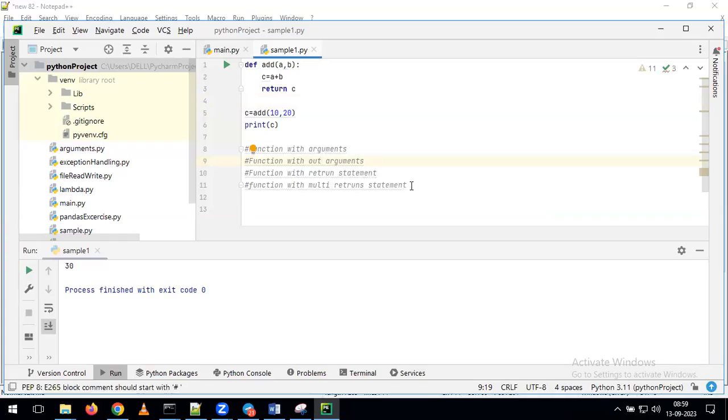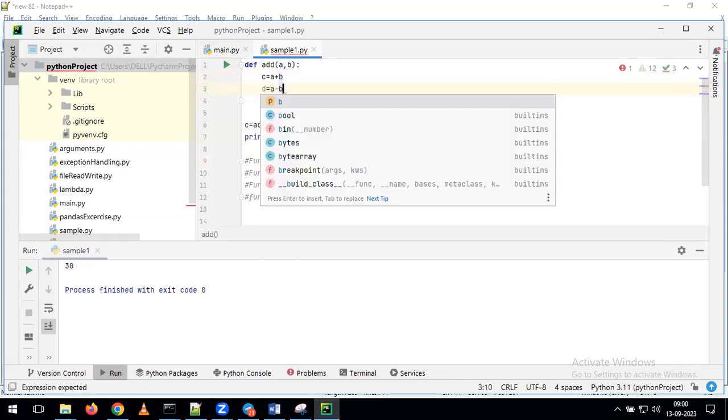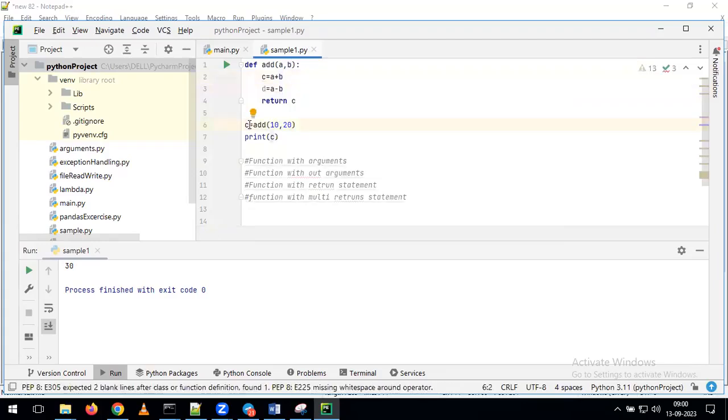What is the meaning of multi-return statement here? For example, I'm adding D is equal to A minus B. And here I'm giving C comma D. Now tell me, if I run this, what will happen? Here, how many variables are we giving as part of calling the function? We are giving two variables, one is C and the other one is D. But as part of this function, how many values is it returning? Only one value. So if you want to assign the values to the two variables, what we have to do here is return the two variables. So I'm giving it as return C comma D. After that, I'm giving print C comma D. We'll see what will happen.